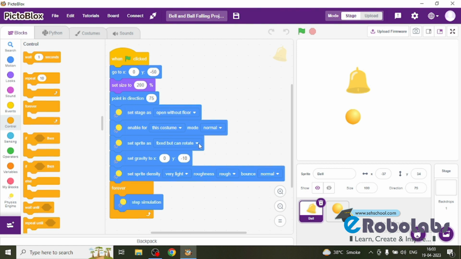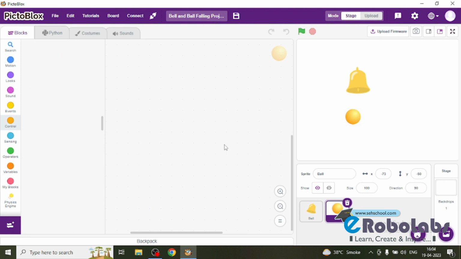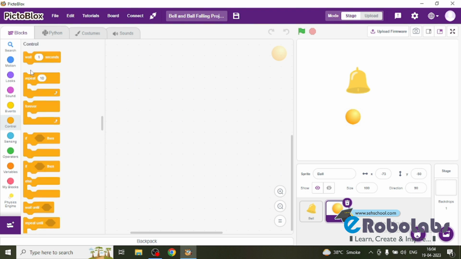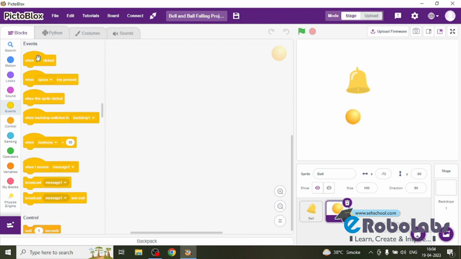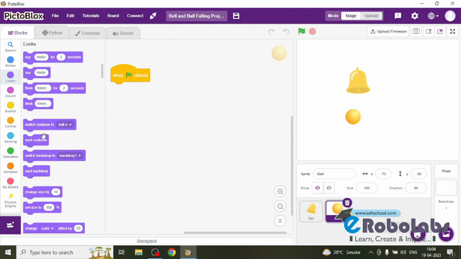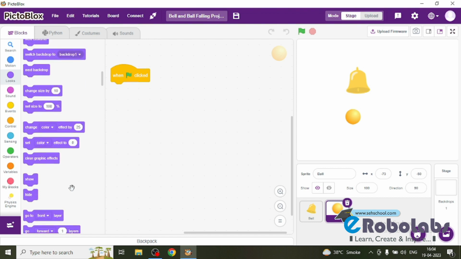Now let's move to the ball and we'll write the code on this ball. So here we need a green flag. Then after we will hide this first. So here in the looks we'll get the hide.